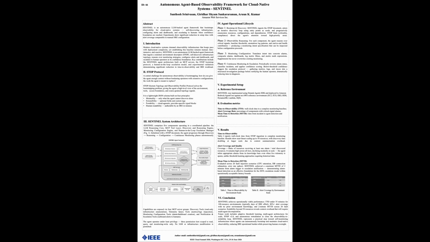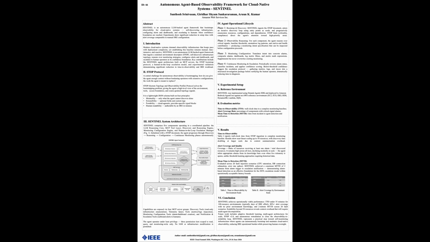The system comprises five components operating in a coordinated pipeline. The first is the LLM reasoning core, which is the brain. In our experiments, we used Claude Sonnet. It maintains working memory of the environment, orchestrates the workflow, and applies domain expertise in observability best practices. As the environment model grows, it uses structured summarization to manage context length.